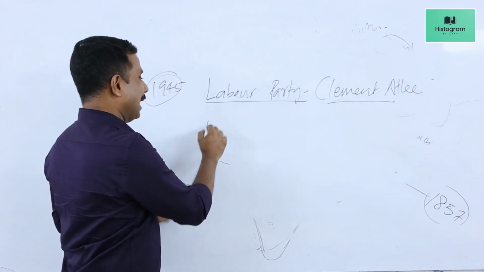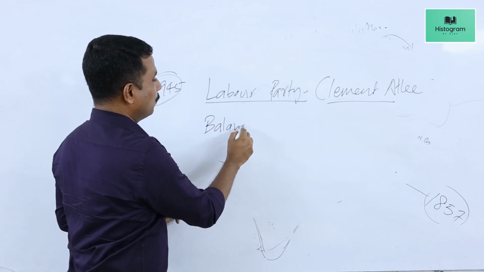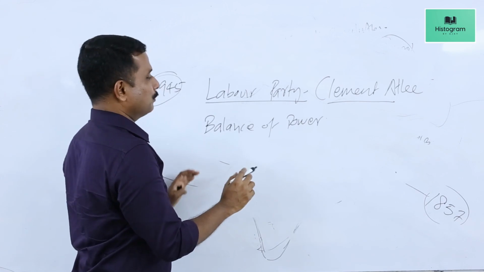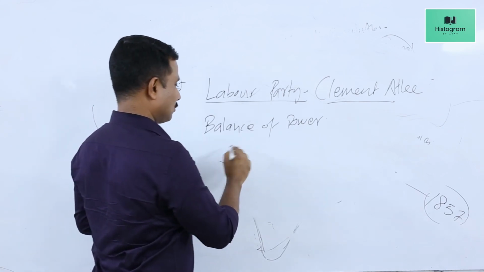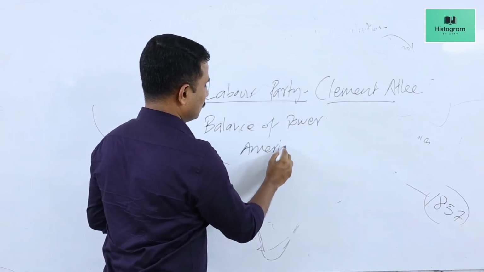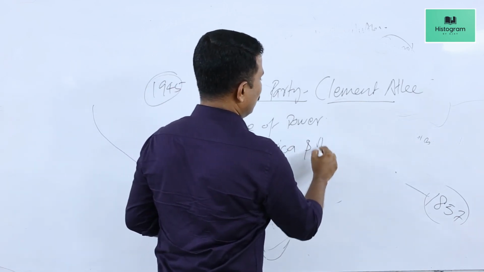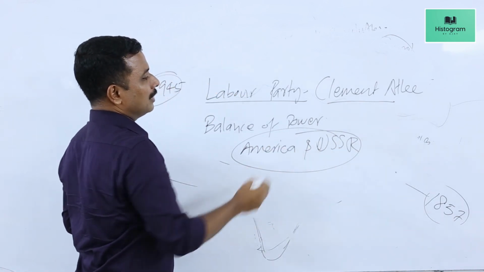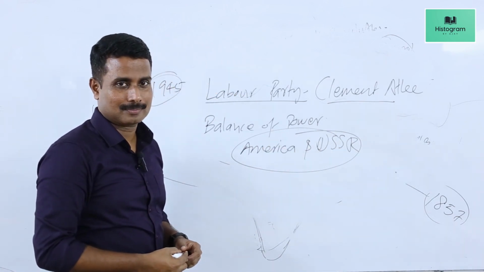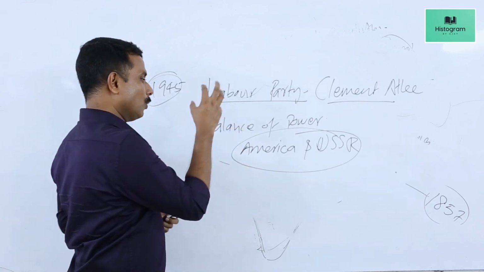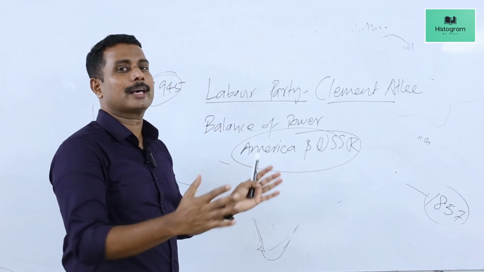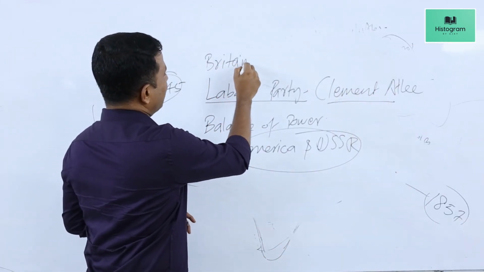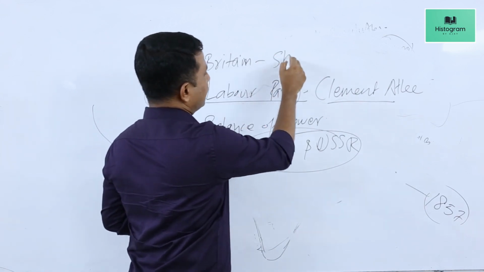Second, the balance of power in world politics shifted towards America and USSR. Both of these countries stood against colonialism. They argued the colonial powers should grant freedom to their colonies. In Britain, after the war, the British economy had been shattered.